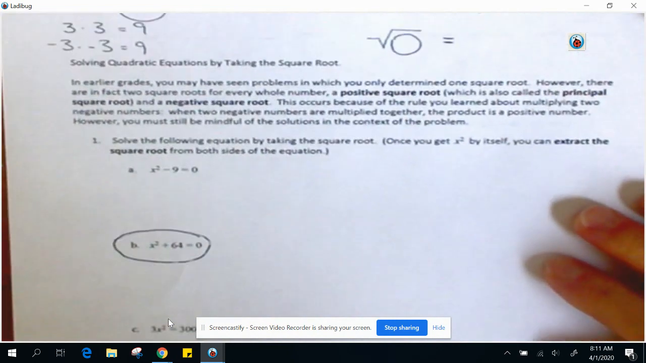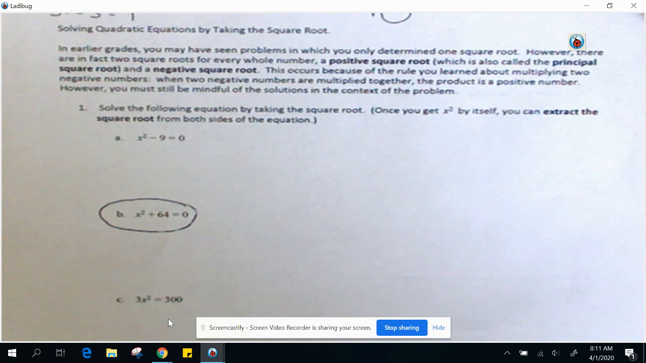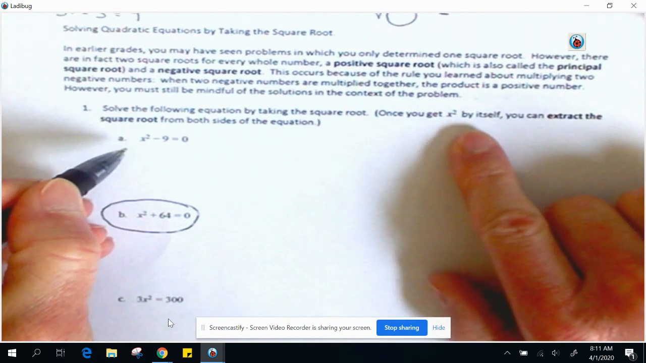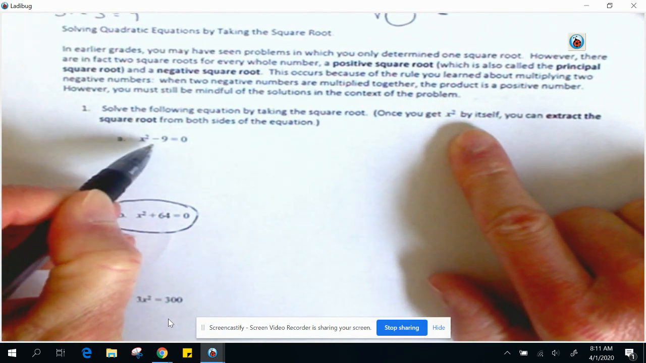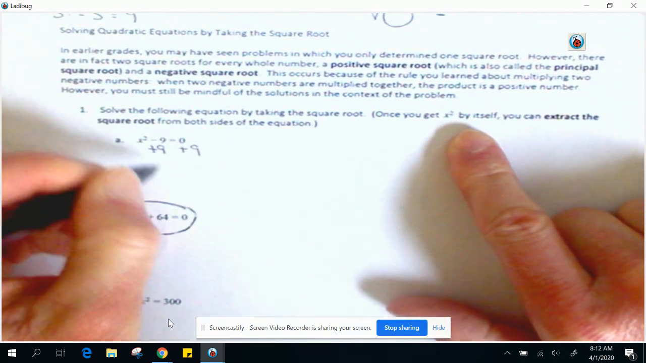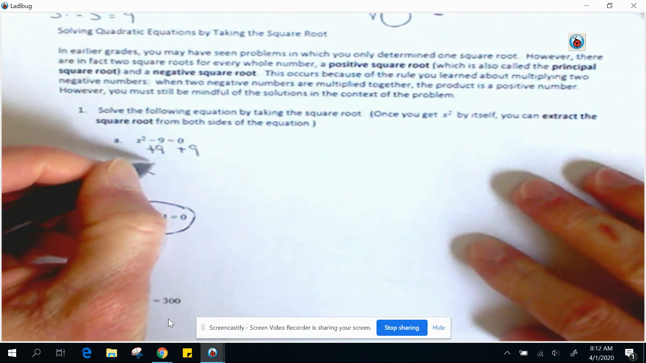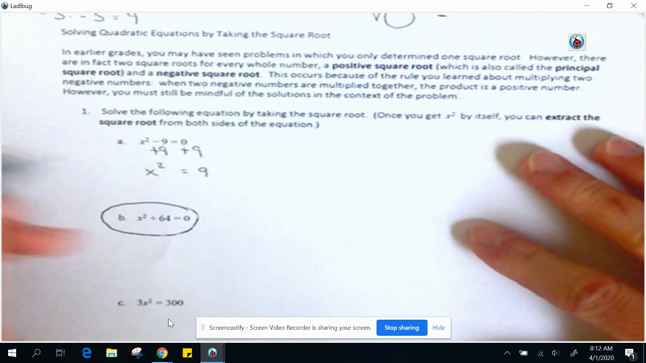So we're going to jump straight down here into a problem. Solve the following equation by taking the square root. Once you get x squared by itself, you can extract the square root from both sides of the equation. So this says get x squared by itself. Well, we've done a lot of solving. So we're going to add 9 to both sides, because you do the inverse operation. So x squared equals 9. Well, that's the example from up top.